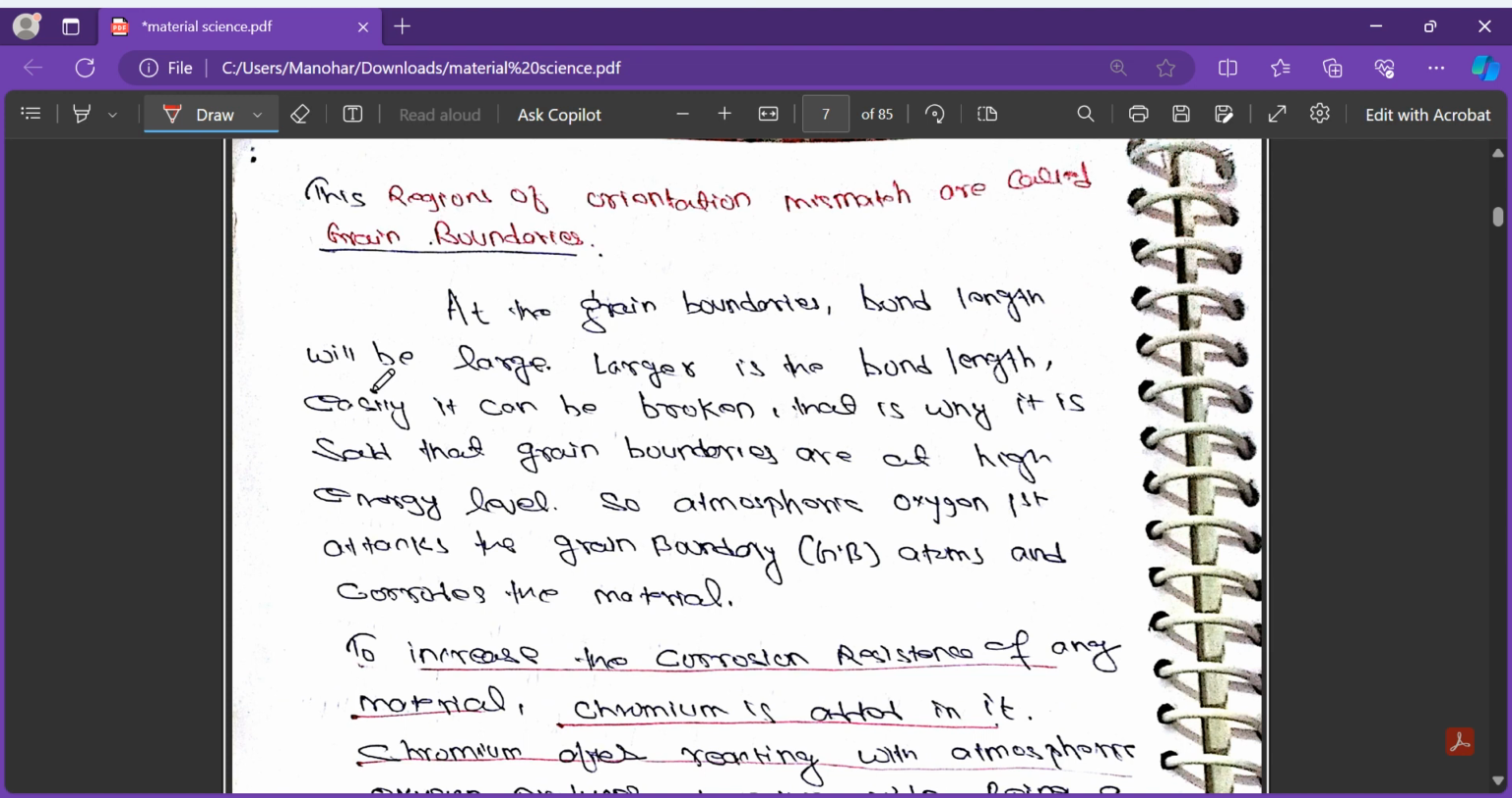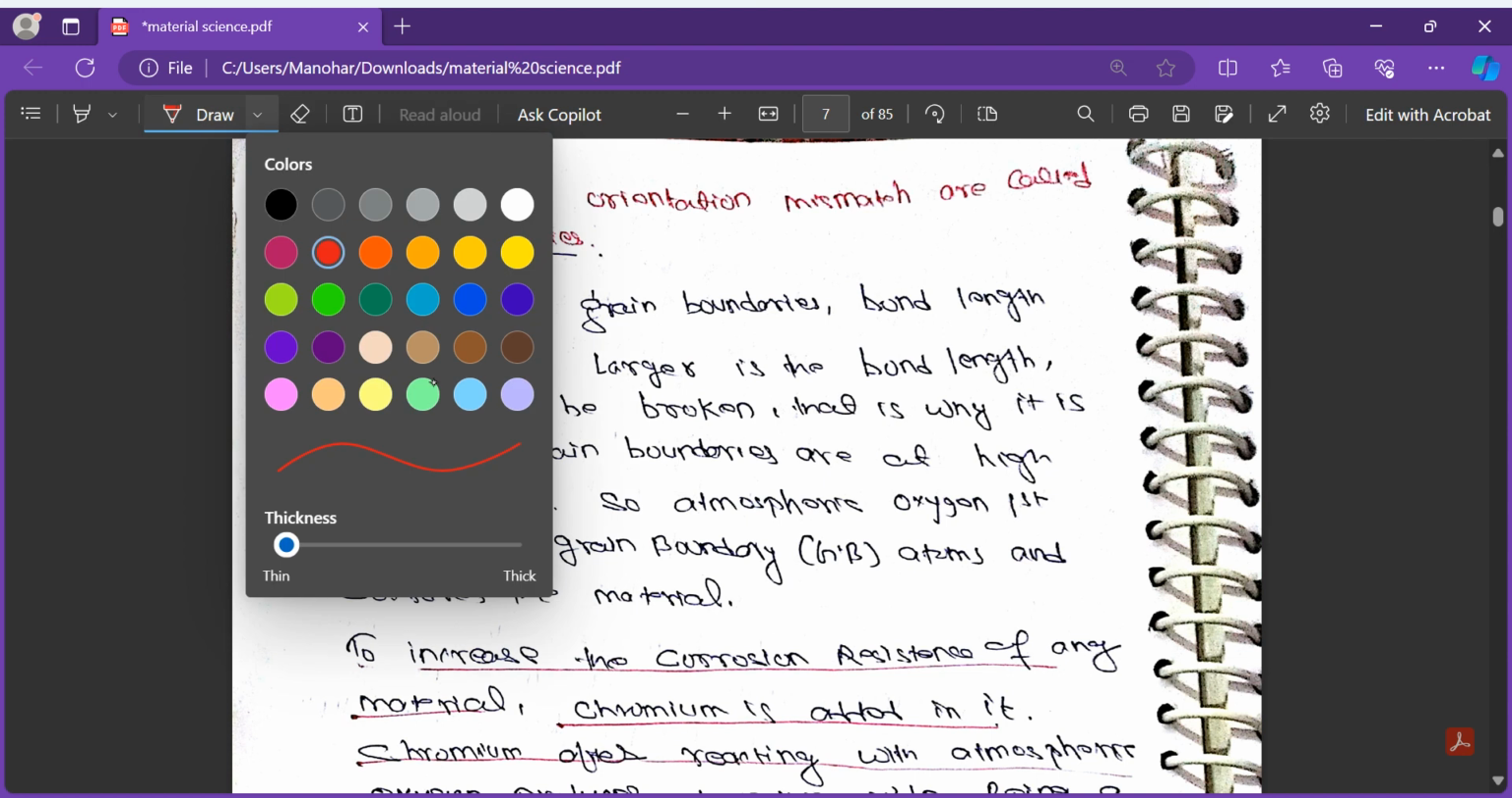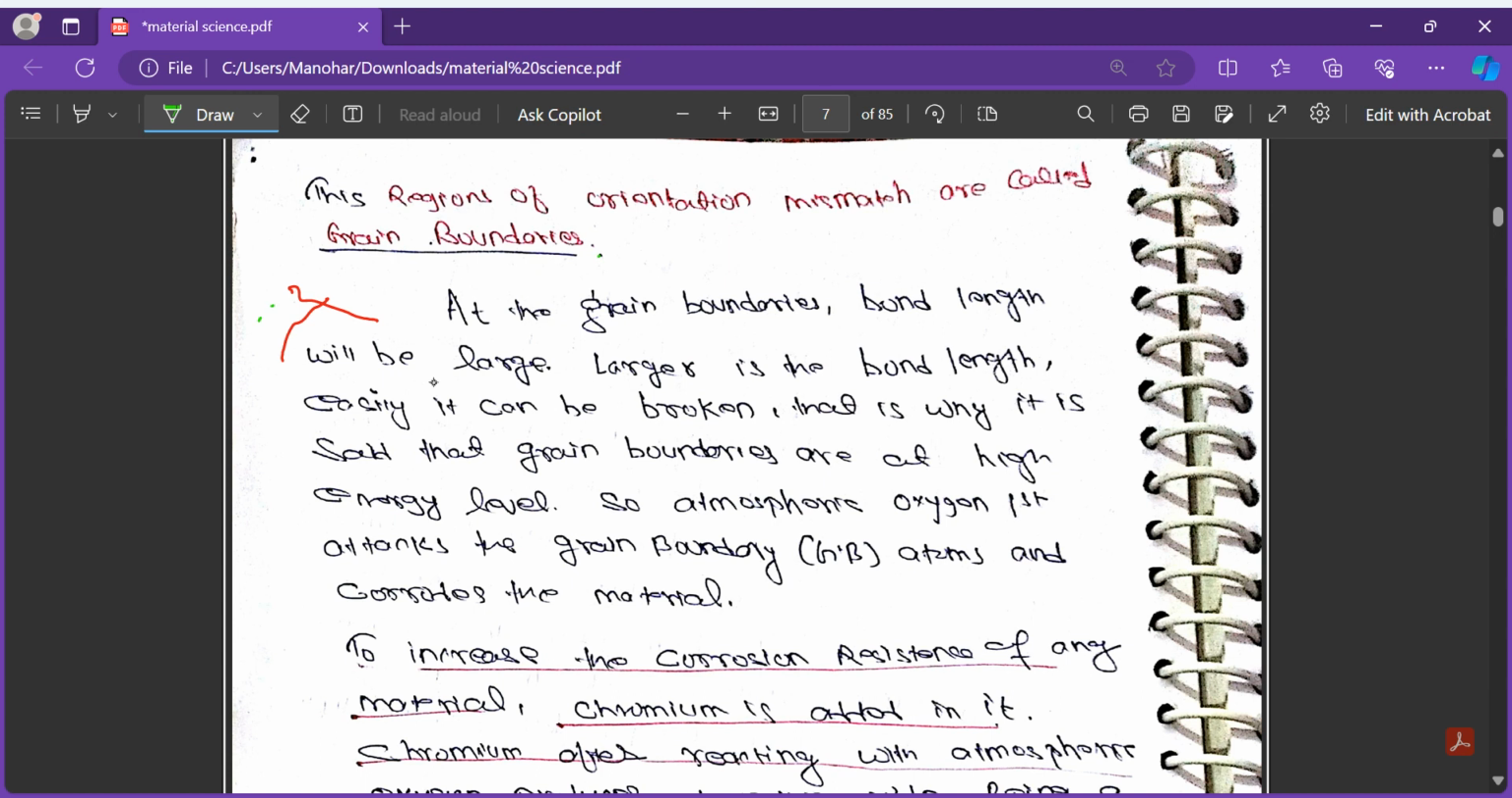At the grain boundaries, the bond length will be larger. Suppose this is the grain boundary. We know each solidification front has its own kind of arrangement of atoms. Let's say atoms are arranged in this direction, and here the atoms are arranged like this, and here like this. The atoms are arranged differently here and here, but they all meet at the boundary that we call the grain boundary, and at the grain boundary, the bond length is larger.